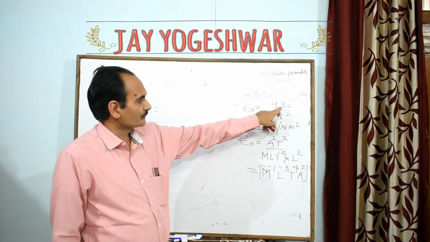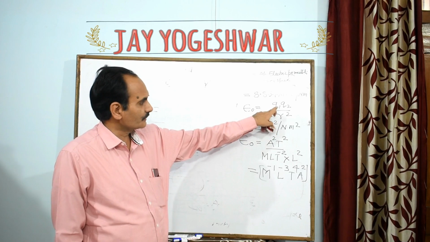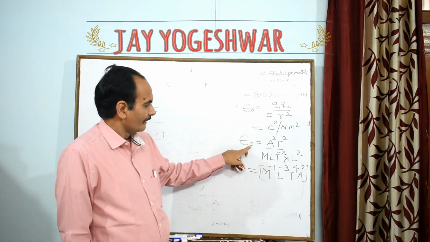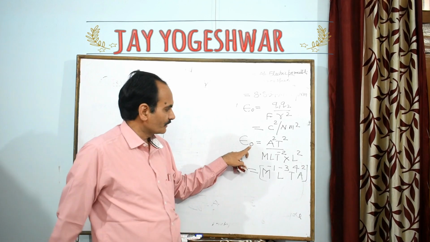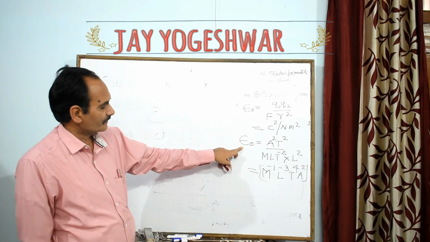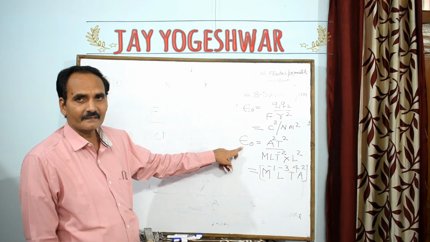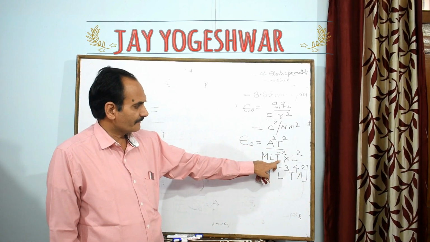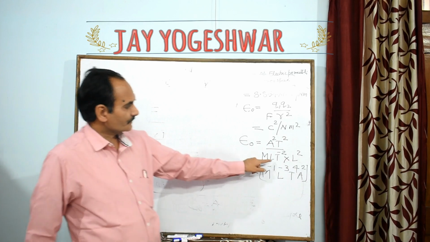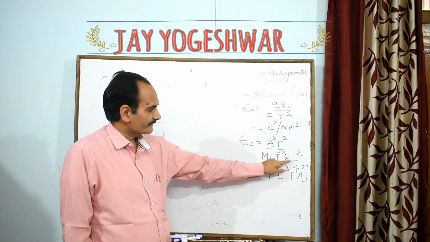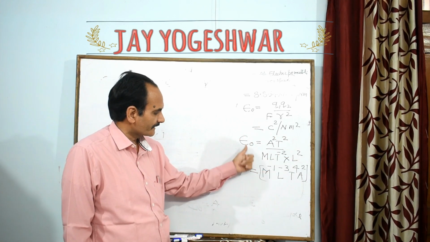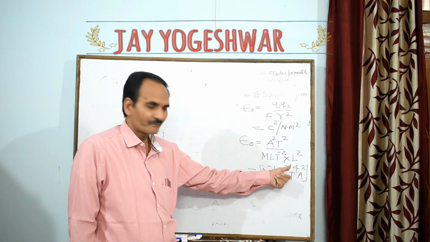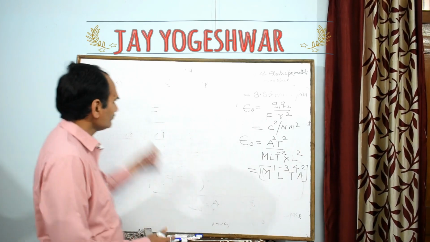So the formula is Q1 Q2 upon F into R square. Q1 Q2 is coulomb square per Newton meter square, my dear. So the epsilon naught dimensional formula is frequently asked in the CBSE board. This is very important for this year, my dear. Epsilon naught is A square T square upon MLT minus 2. It is the dimensional formula, my dear, of force, and R is L square. After solving this, we are getting M minus 1 L minus 3 T power 4 A power 2.